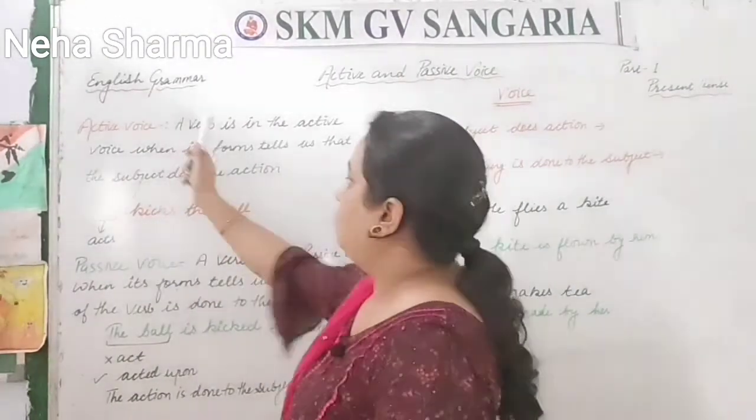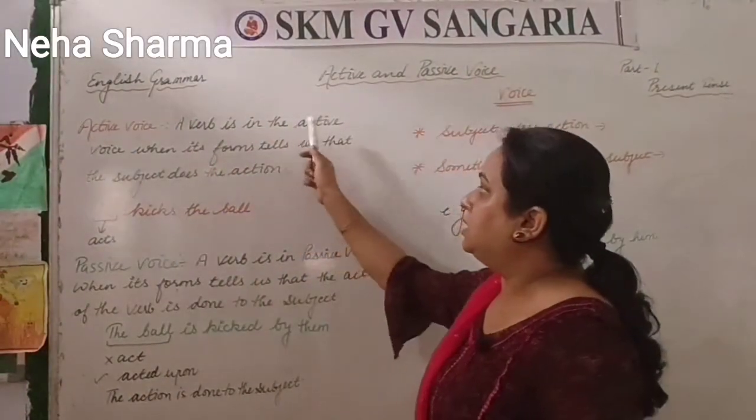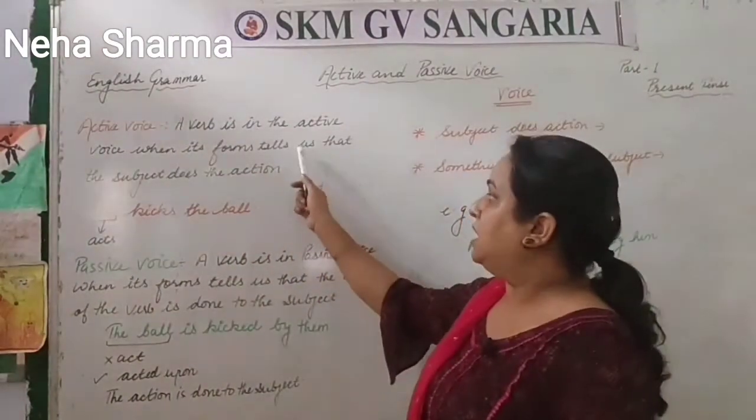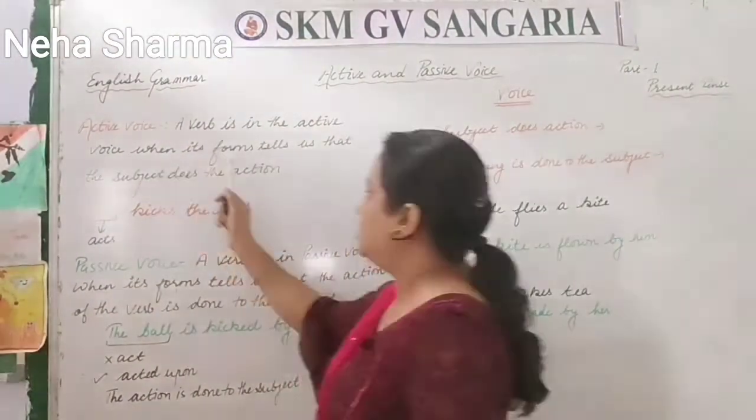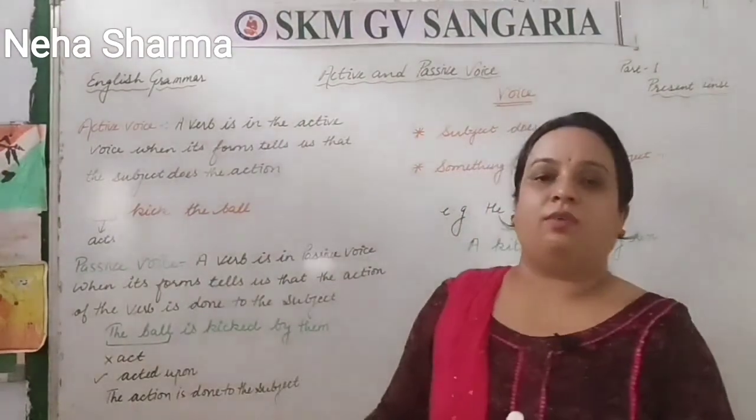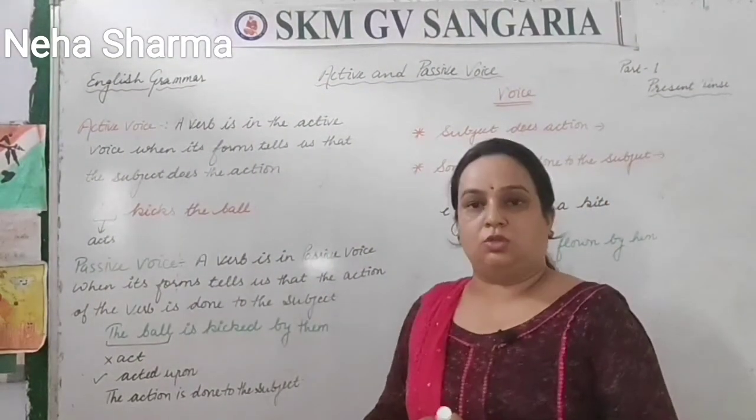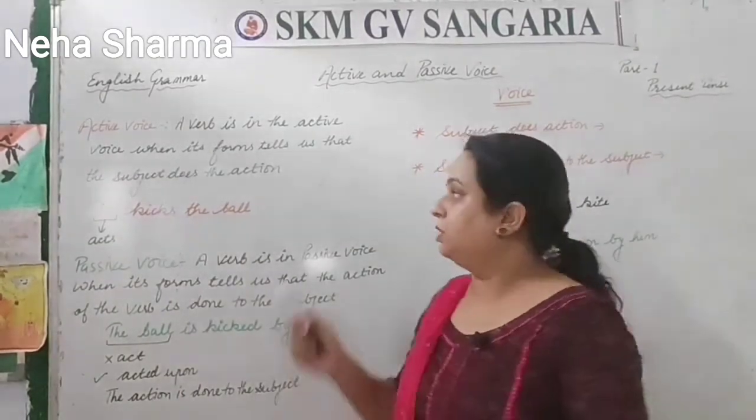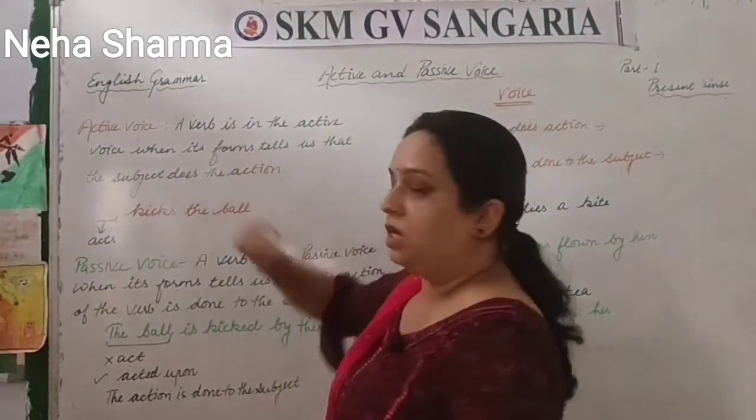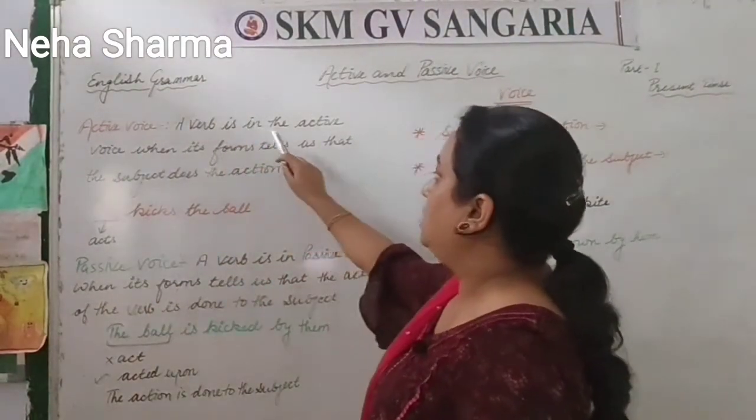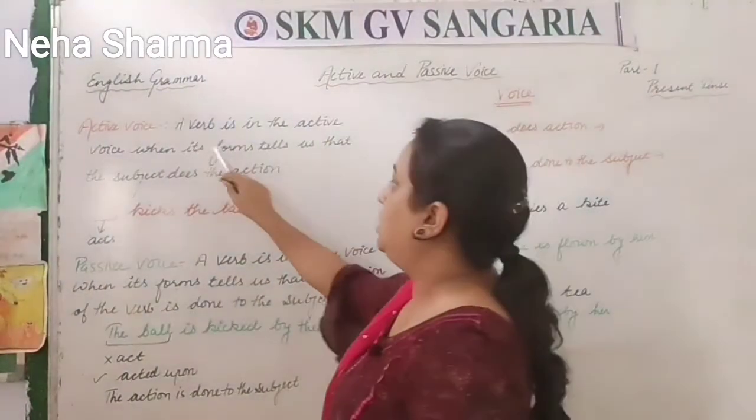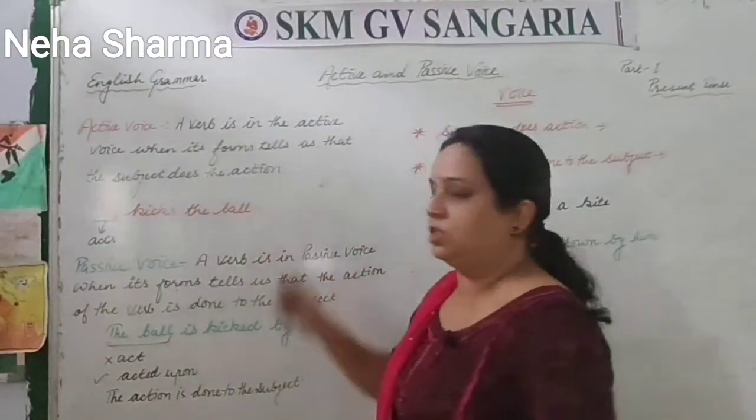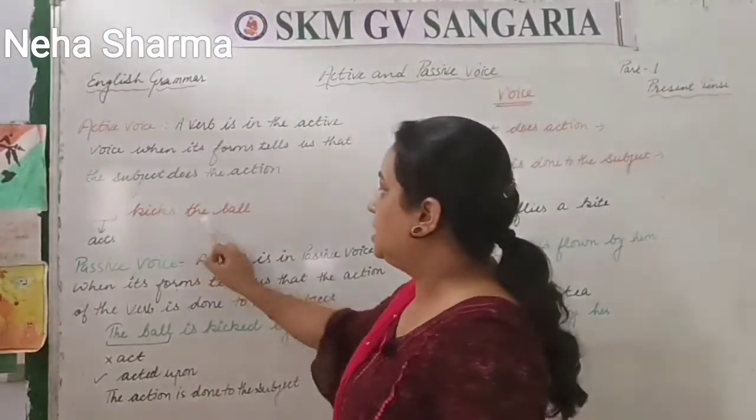So active voice: a verb is in the active voice when its form tells us that the subject does the action. You should have knowledge of subject, object and verb for this, right? So again I am reading: a verb is in the active voice when its form tells us that the subject does the action. For example, he kicks the ball.